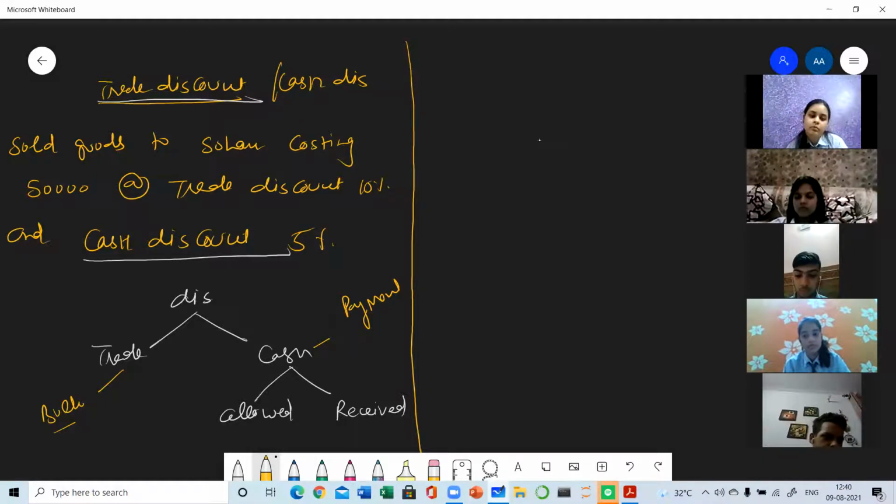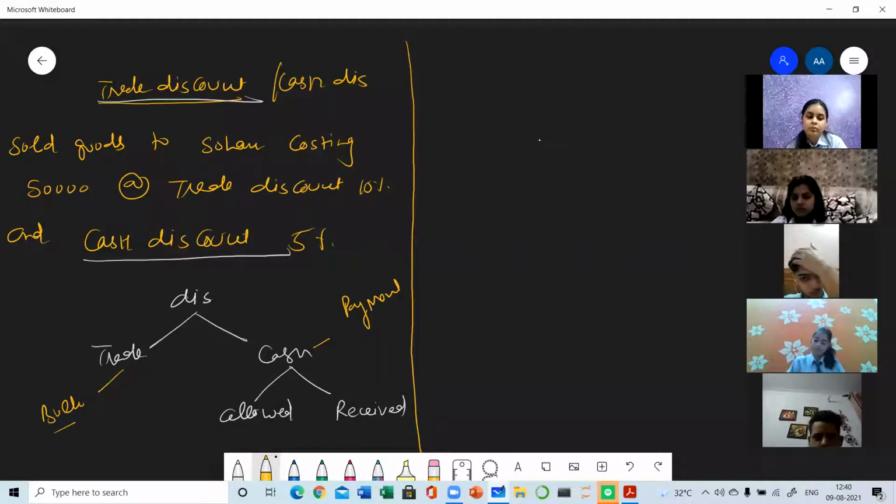Suppose we are giving him 4-day time, that if the debtor is making payment within 4 days, then he will be entitled to get the cash discount. Clear? And if he is making payment on the 5th day, then he will be getting only trade discount, not the cash discount.